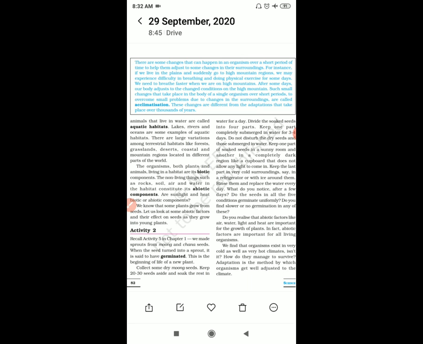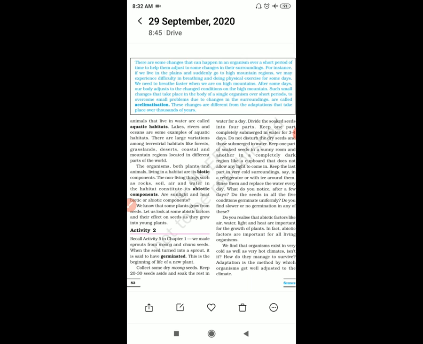Characteristics and habitats of living organisms. In that, we have seen that there are different types of animals and their habitats are also different. Some terrestrial habitats are forest, deserts, coastal and mountain regions, right?